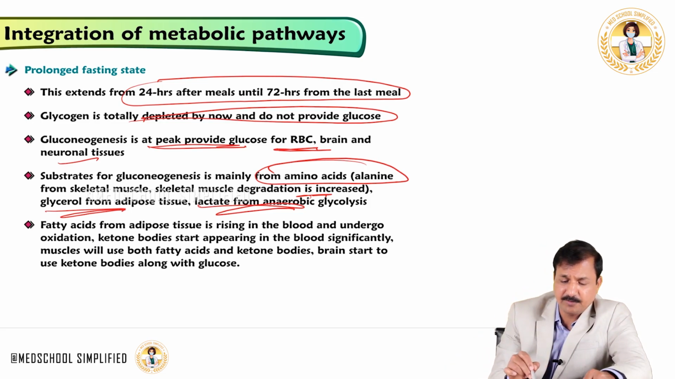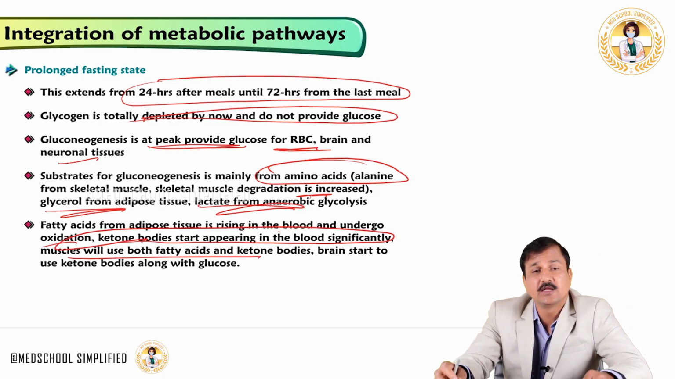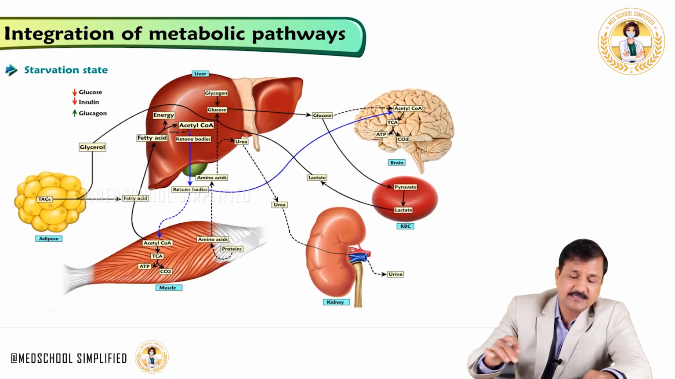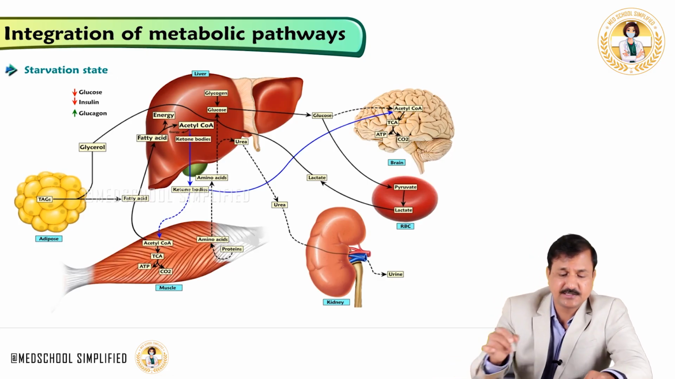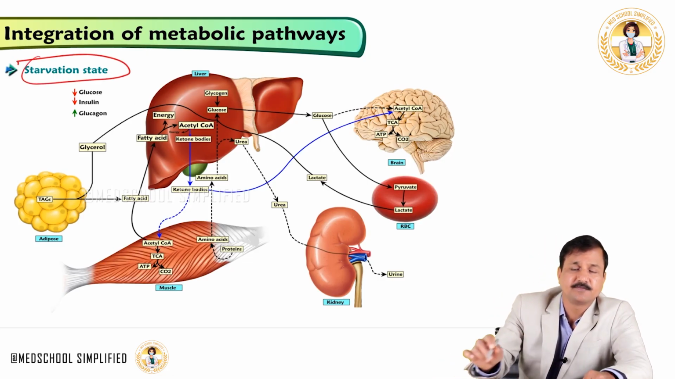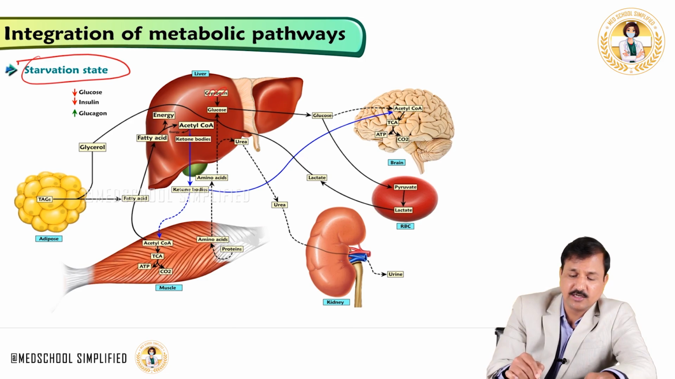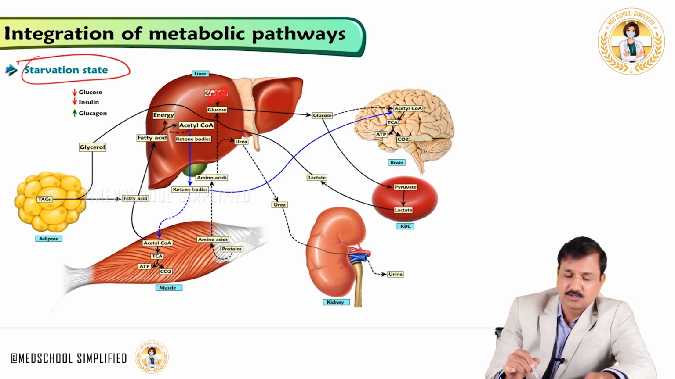Now fatty acids from adipose tissue rising in the blood undergo oxidation, and ketone bodies start appearing in the blood significantly, and these ketone bodies are used by the muscle along with the fatty acids. The brain starts to use ketone bodies along with glucose. Now let's see what the metabolic adaptation is that is going on during starvation. Glucose continues to be low, insulin is decreased and glucagon is increased. Glycogen is totally depleted by this time. So gluconeogenesis, look at gluconeogenesis.